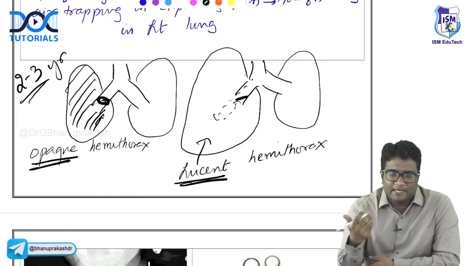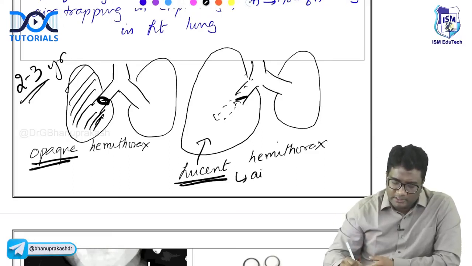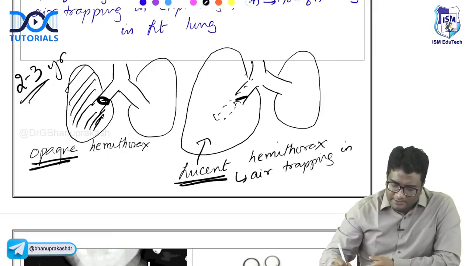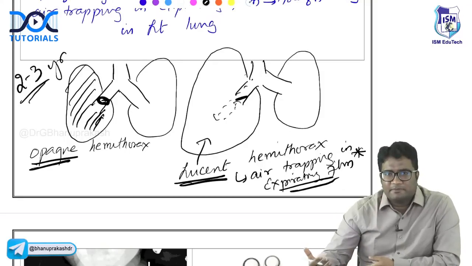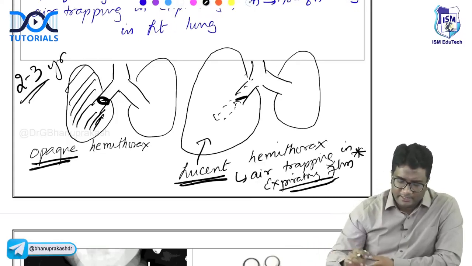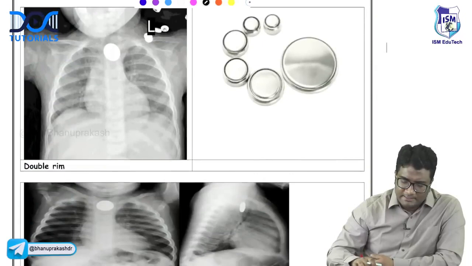Because of air trapping in the expiratory phase, you get this lucent hemithorax. That's the reason we say expiratory phase films should be done for suspected foreign bodies. I hope this topic is fine.